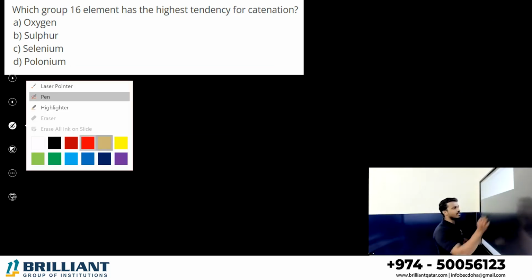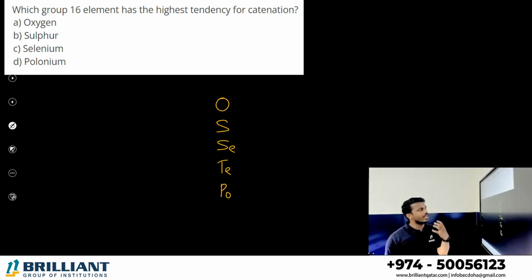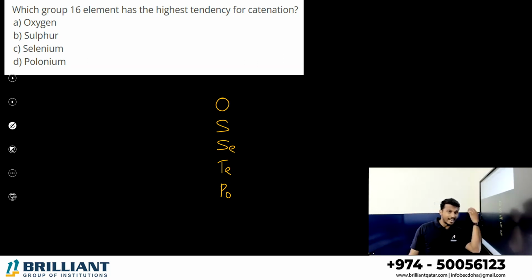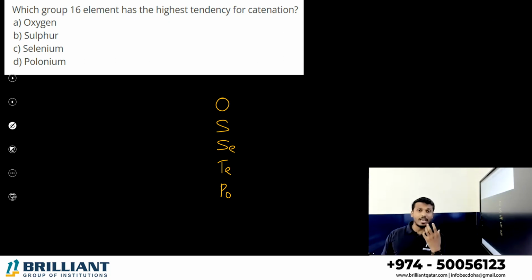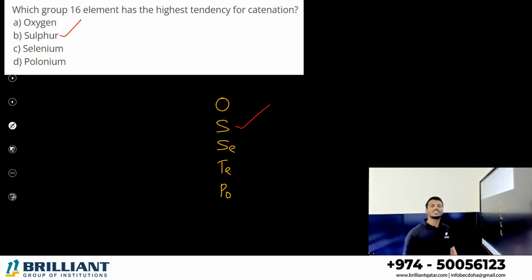Next one, which group 16 element has the highest tendency for catenation? Consider the group 16 elements: oxygen, sulfur, selenium, tellurium, polonium. Which element has a high tendency for catenation? Catenation, as we discussed in nitrogen also, means the ability of an atom to make a bond with its own element. It is maximum for, dear student, sulfur.